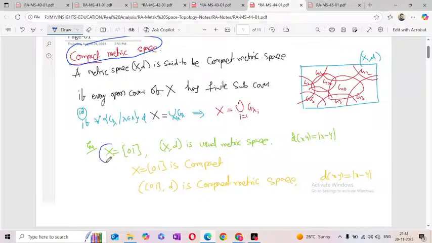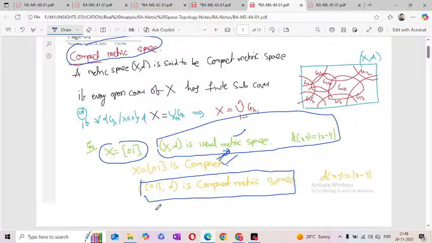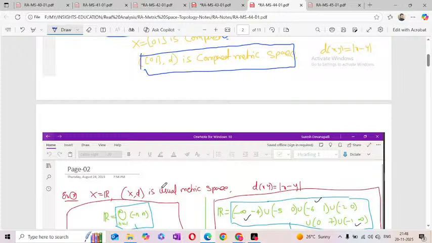now X is equal to the closed interval 0, 1, and (X, d), we know that is the usual metric. Usual metric means here d(x, y) is the absolute value of x minus y. And we know that this X, the closed interval 0, 1, is a compact set. Why? Because it is closed and bounded. And this one is a metric space also. So this one is a compact metric space. This is one of the examples of a compact metric space.